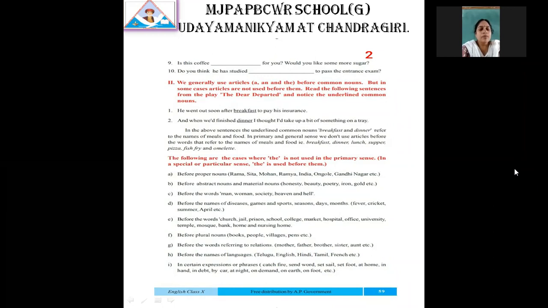Okay, fine. Next slide. Yes, you can see page number 60. Write the following paragraph, inserting a and the where needed. So you can insert the articles a and the where it is needed. I'll read out and tell me: horse knows when he is going to race. So here you can write a horse. Write down in the textbook: a horse knows when he is going to the race.